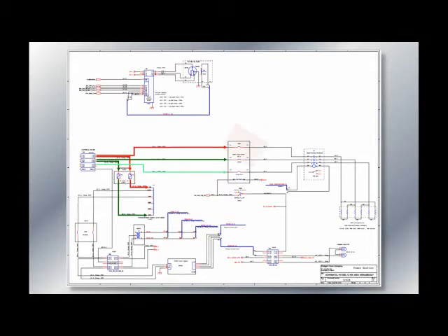The step-down transformer sends 208 volts, shown here as violet and blue, to CB1. CB1 is our circuit breaker located on the front control panel of the unit. It sends 208 volts to TB2. Terminal block 2 is our 208 volt distribution point within the unit.